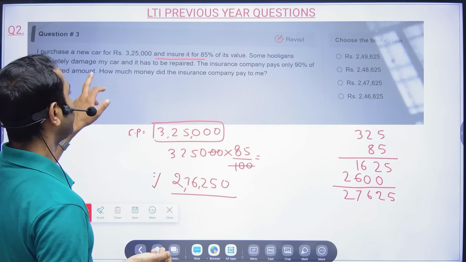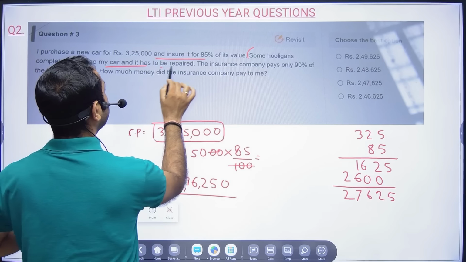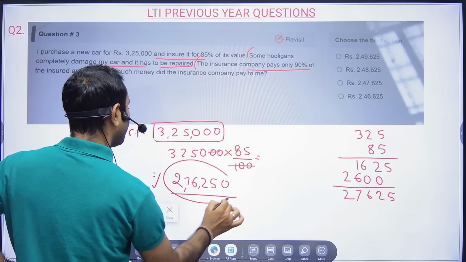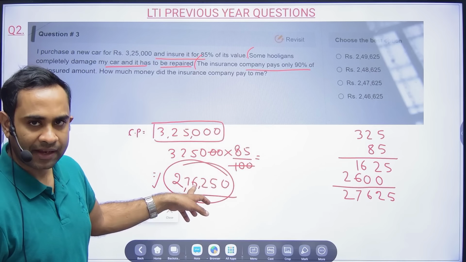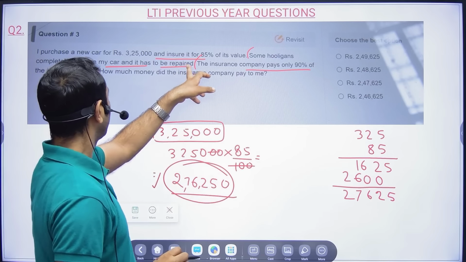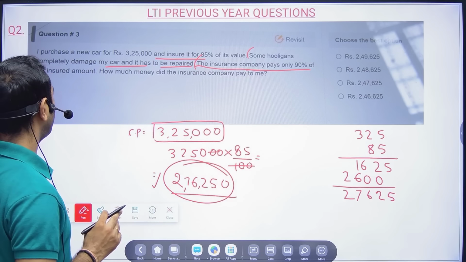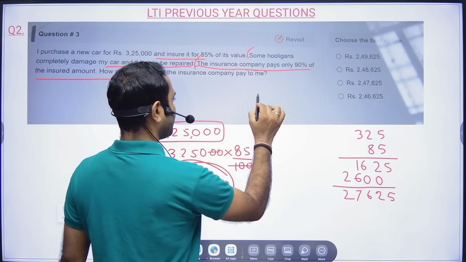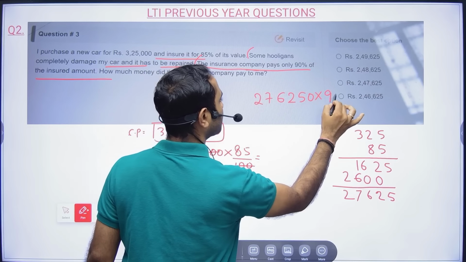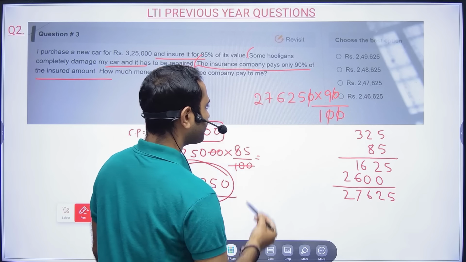Now, some hooligans completely damage my car and it has to be repaired. The insurance company is now telling me, I will not give you the total value back. I will give you only 90% of 2,76,250, and in that only you have to do the repair. So this is what you have to calculate and solve.